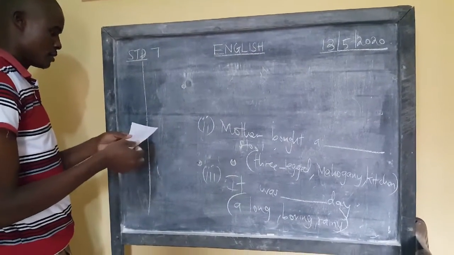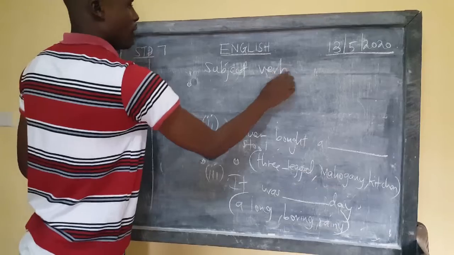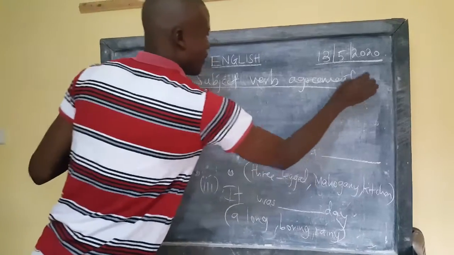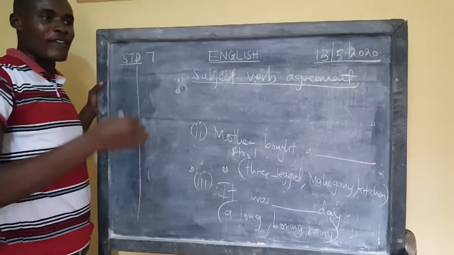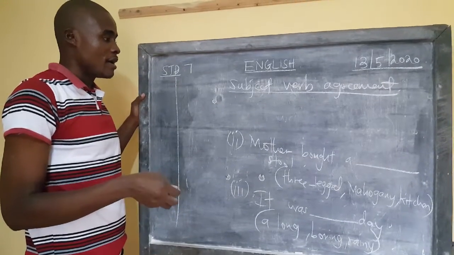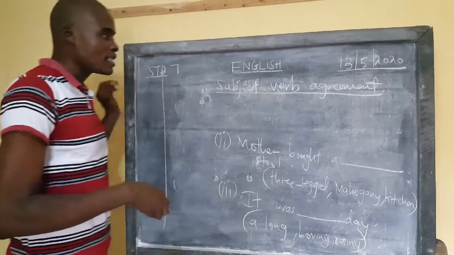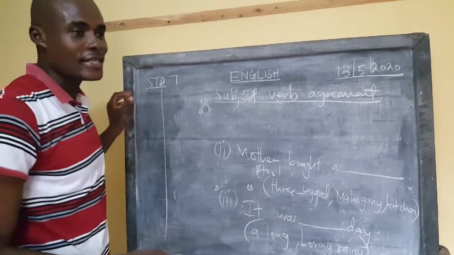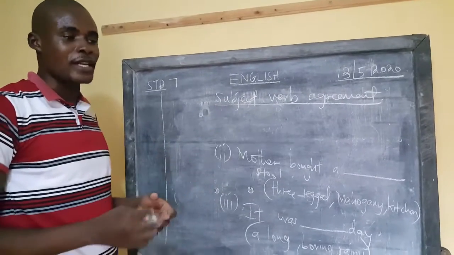And subject, verb, agreement. Lana, you realize today I'm bringing almost 2 topics at a go. Why am I doing this? Because we still have a number of things to do as far as our learning is concerned. That's why after bringing that order of adjectives, I'm bringing again subject, verb, agreement today. What is subject, verb, agreement, Lana? You must have realized in your composition, a teacher writes after marking your composition that look into your subject, verb, agreement. What is the meaning of this, Lana?